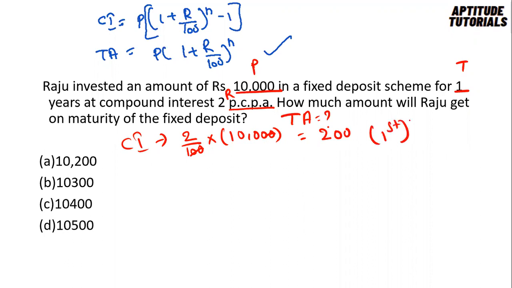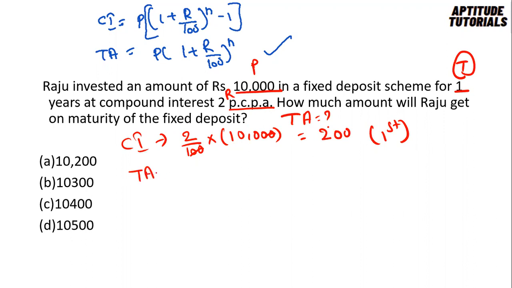So this is for the first year. The time period is only 1 year, right? If they're asking for the second year, then you will be adding the 200 to 10,000 and you will be calculating upon 10,200, at the same rate of percentage, 2%. And for the next year, whatever interest you got, you will be adding it to the current year principal and updating the principal. It's like you keep on adding the interest that you got to the principal of that particular year. But here they're talking about only 1 year, so we can conclude the process after calculating 1 year.